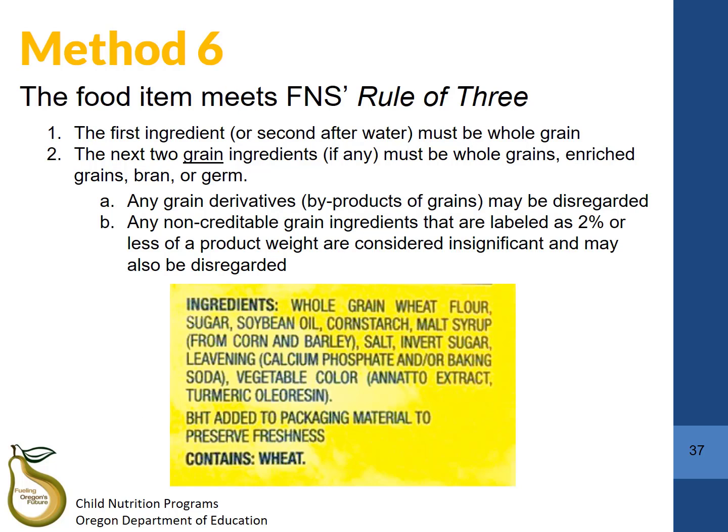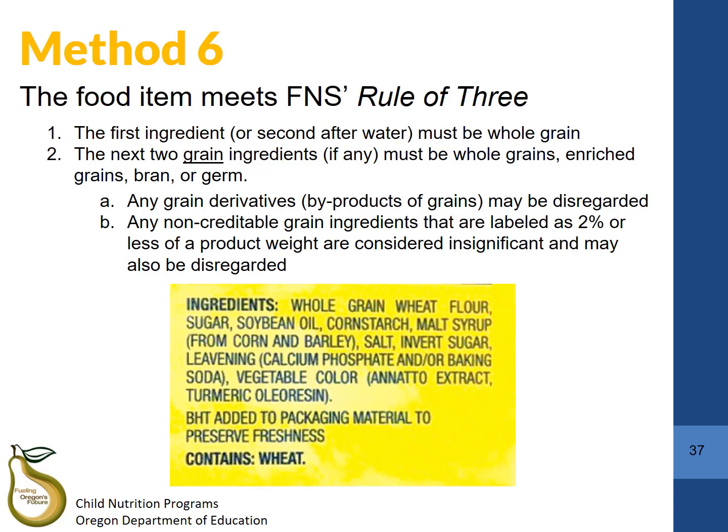Finally, there's method 6. This method is also known as the rule of 3. In the rule of 3, you must look at the ingredient list on your product, like the one shown on this slide. There are 2 criteria in which you will be looking at the first 3 grain ingredients on the ingredient list. In the first criteria, make sure the first ingredient, or second after water, is a whole grain. Then, in the second criteria, if there are any additional grains on the ingredient list, you will want to make sure that the next 2 grain ingredients are either whole grains, enriched grains, bran, or germ.